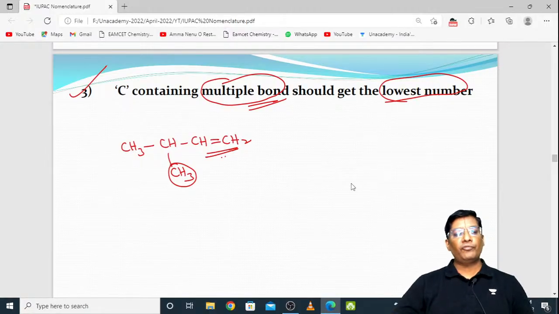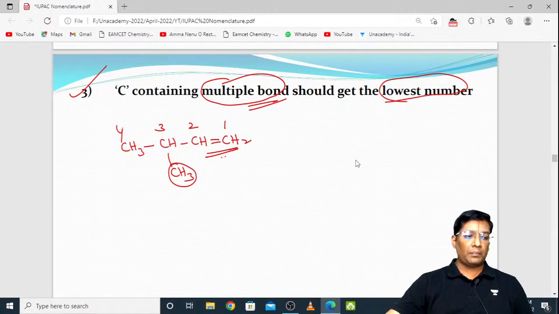Okay, so from which side to which side you need to give the numbers? Please tell me anyone. Ela ista numbering, either left side or from right side? The correct answer is from the right side. 1, 2, 3 and 4. Because here on the first carbon there is a double bond. So the double bonded carbons, or the multiple bonds, should get the lowest number. Okay. So 1, 2, 3, 4.